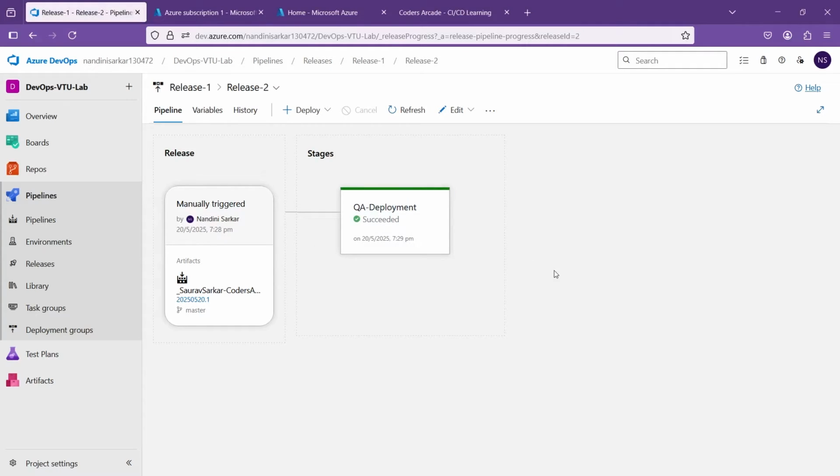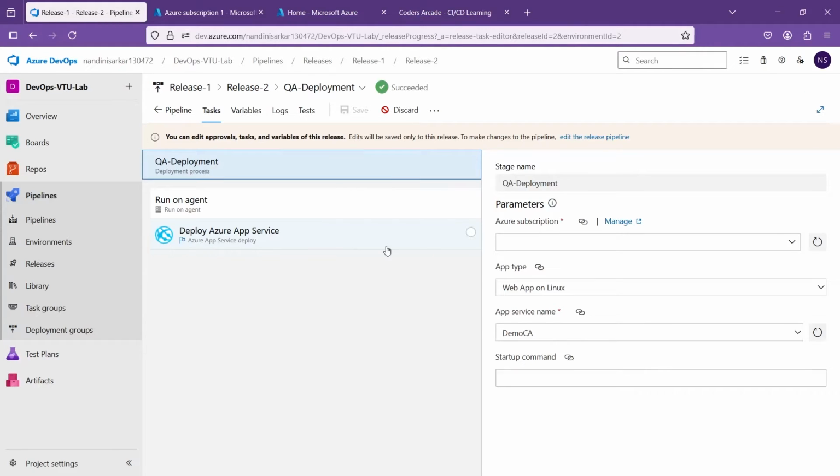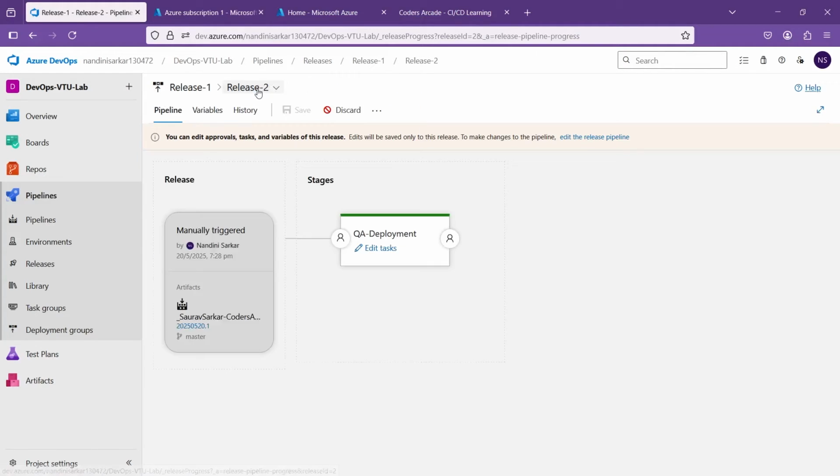So let's go back. And here, very simple, we have to edit the release. I'll just edit the task here, and you can see this is all fine. It doesn't need anything to be done. So I'll go to release 2 again.